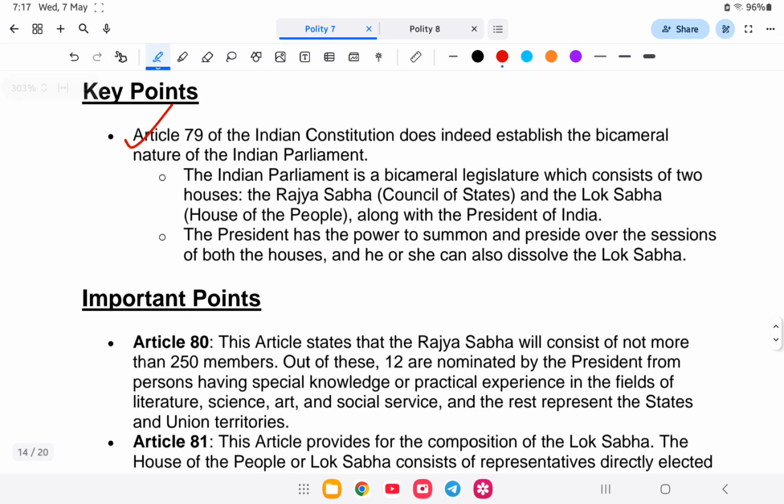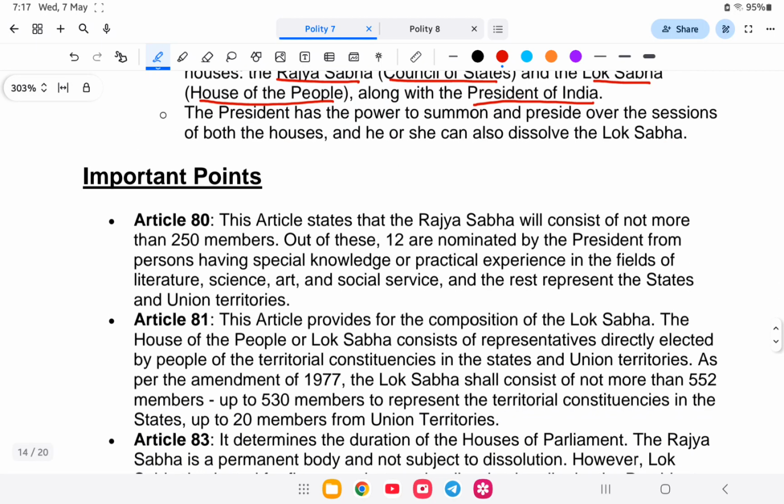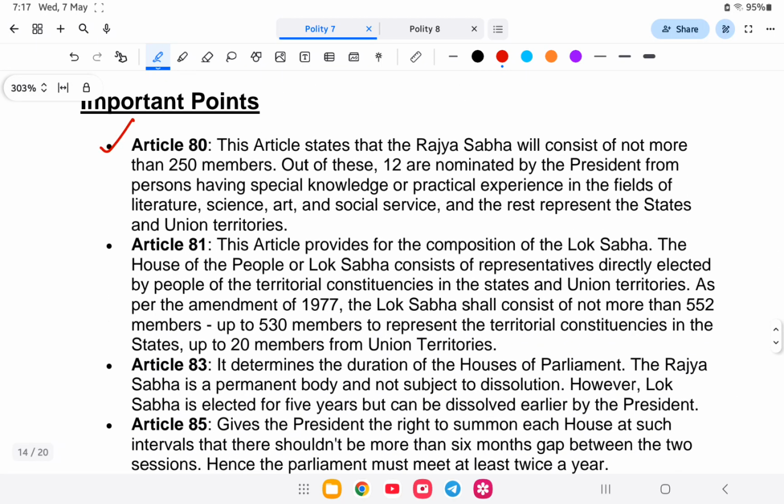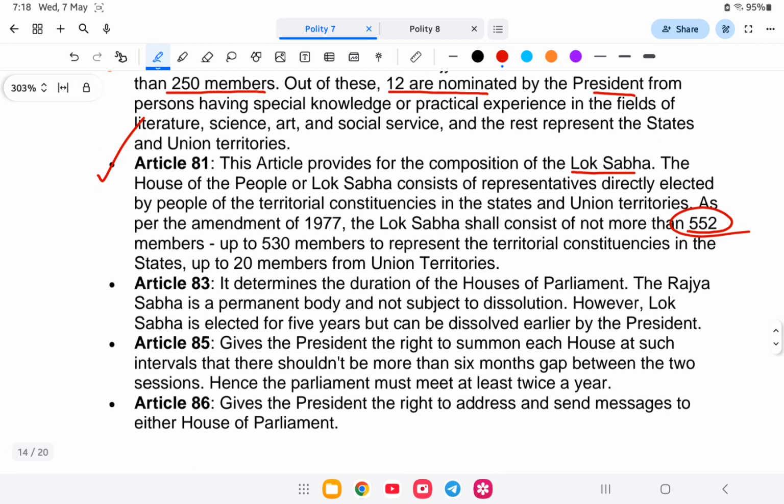Article 79 of the Indian Constitution establishes the bicameral nature of the Indian Parliament. Bicameral: the Rajya Sabha, that is the Council of State, and Lok Sabha, the House of the People, along with the President of India. Article 80 says the Rajya Sabha shall consist of not more than 250 members, out of which 12 are nominated by the President. Article 81 is the composition of the Lok Sabha, not more than 552 members. So these are all the articles associated with this, and you can find this material in the description. You can download it and study yourself. So let us go to the next question.